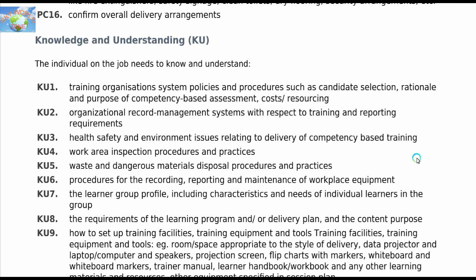Work area inspection procedure and practices. Work area inspection procedure and practice means first we have to inspect the work area, the environment, things. So it will be the practices. Waste and dangerous materials disposal procedures and practices. So you have to check whether there is waste or dangerous material in any center, whether they can dispose of it or not, and whether they follow the procedures and practices.